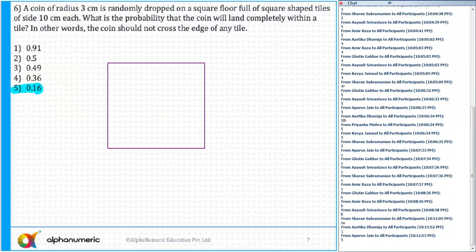Now this is the question which we have done in the class, and one problem with me is that whenever I keep solving the paper, at the back of my mind it always gives me a structure: this is the question which I have solved at that point of time, or a similar type of question. The same thing happened with me in this XAT also. Whenever I was solving this question, it's at the back of my mind that we have done a similar kind of question in the class.